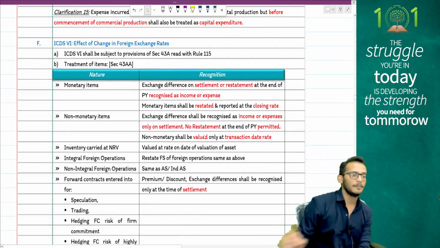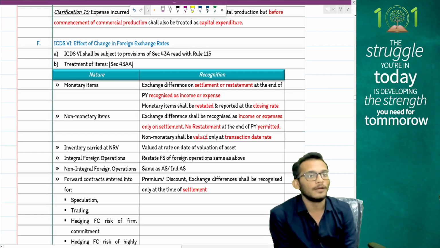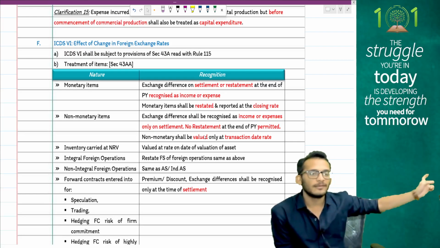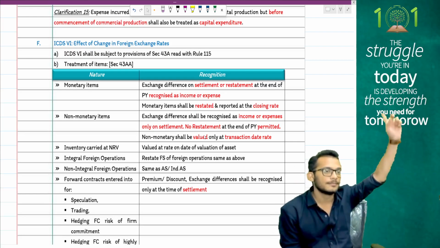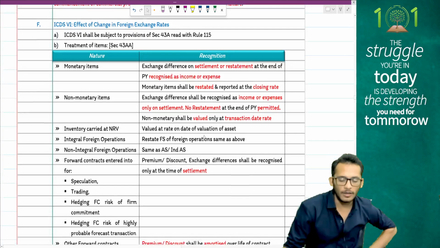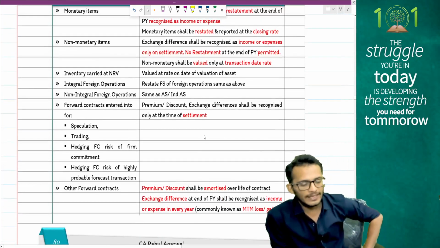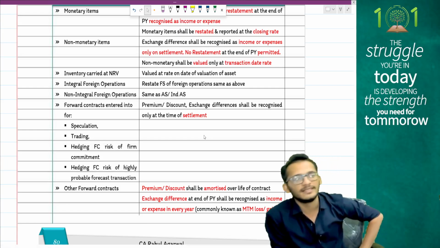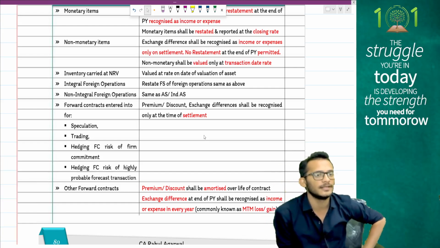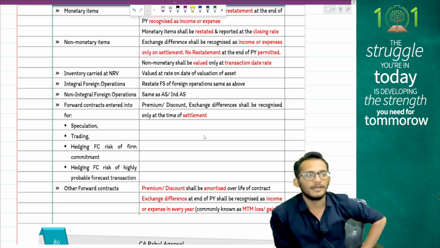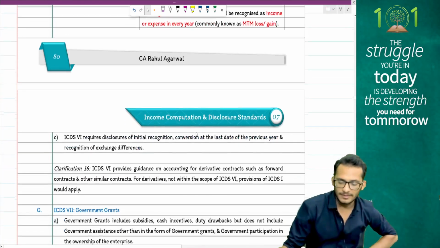When it comes to foreign exchange, like we said, monetary items will be allowed on a restatement basis itself. Non-monetary items will only be allowed on a settlement basis, same as AS 11. When it comes to forward contracts entered for speculation, trading, hedging foreign currency risk of a firm commitment or highly probable forecast transactions, the loss will only be recognized in the year in which the contract is settled. Any other MTM losses can be claimed on a restatement basis, on a yearly basis. That is what the rule is.